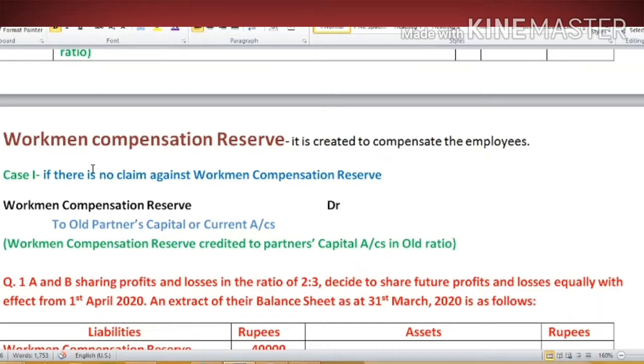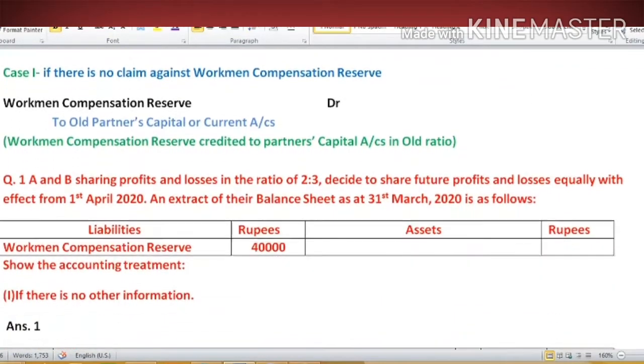First case is if there is no claim against workman compensation reserve. It means there is no liability arising against this reserve. Then what do we have to do? We have to distribute the whole reserve amongst the old partners in old ratio, because the reserve remains unutilized.